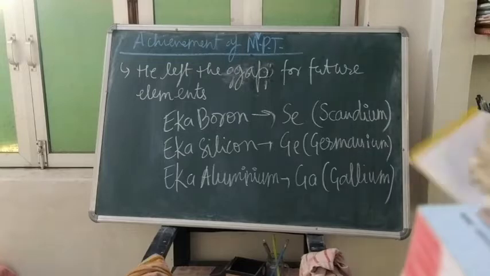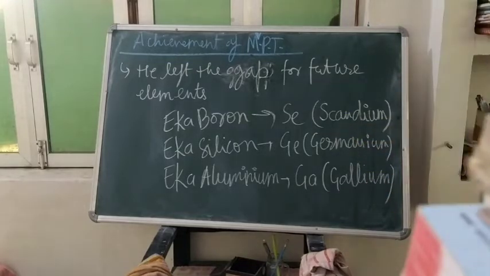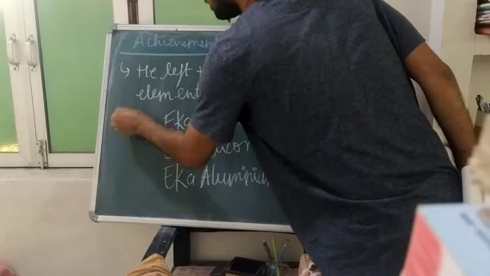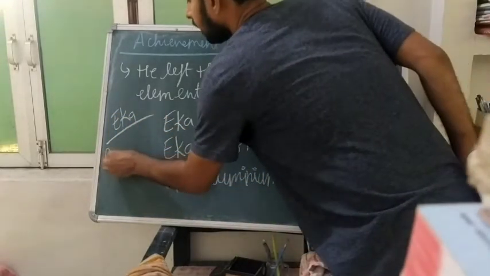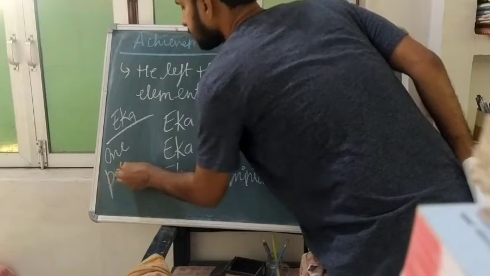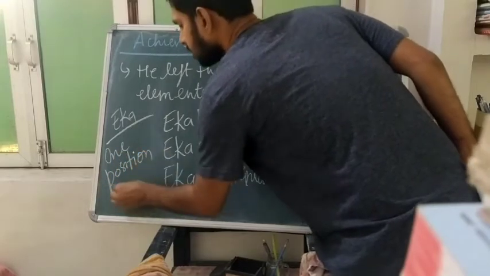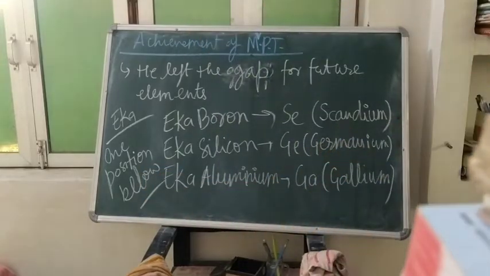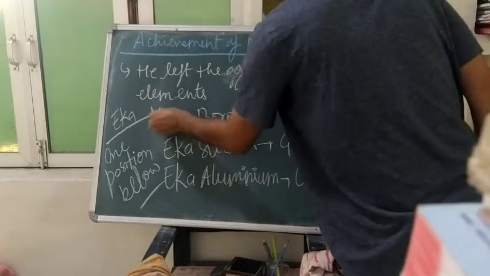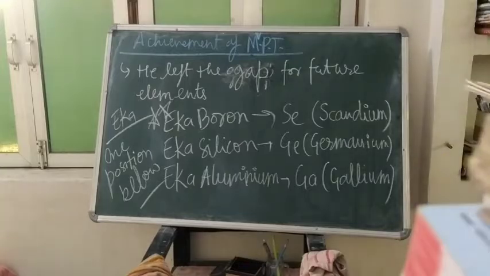So it was his first achievement. Eka means one position below. The meaning of this is important. I'm making a star. Have this screenshot.